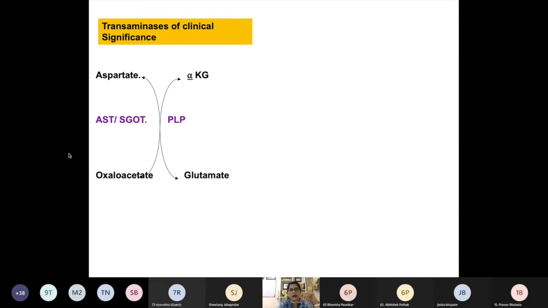Yes, it increases in myocardial infarction and even other heart-related conditions. Now, what is ALT? You know ALT or SGPT?